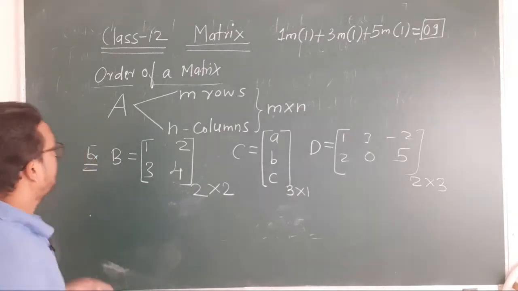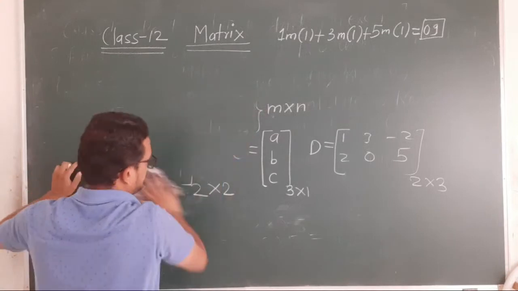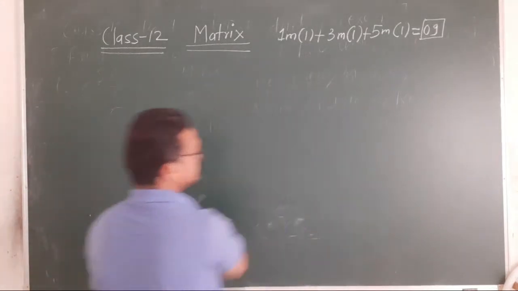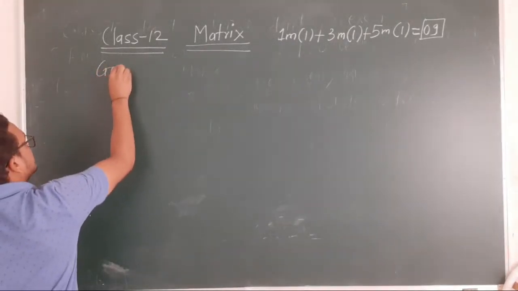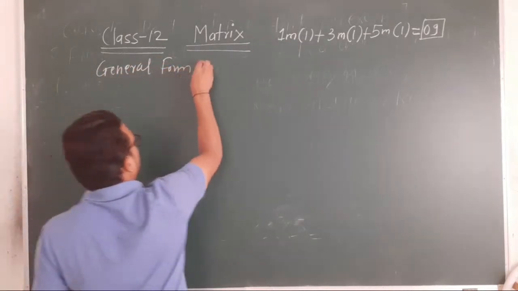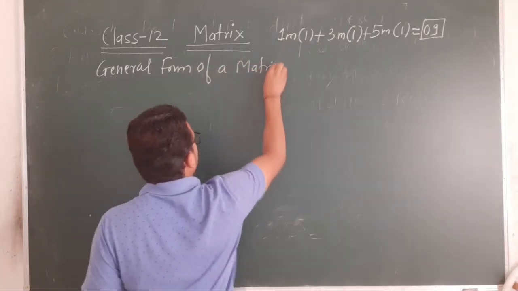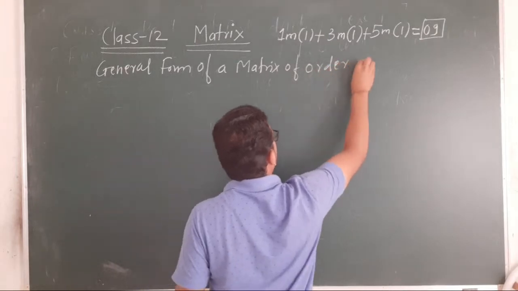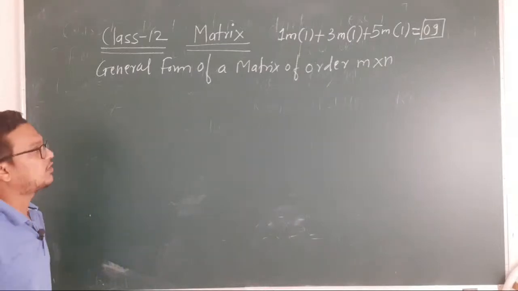Okay, तो अभी next concept क्या पढ़ेंगे? What is the general form of a matrix of order m cross n? Okay, it is next, general form of a matrix of order m cross n, of order m cross n.